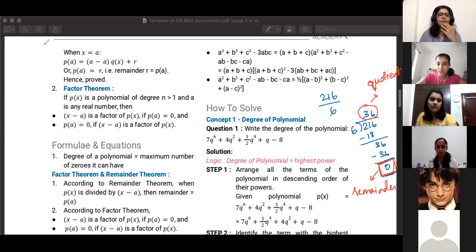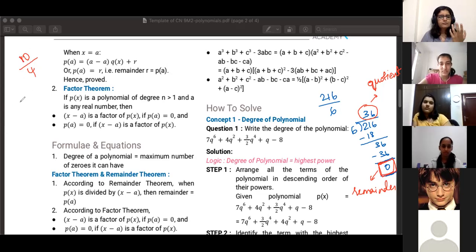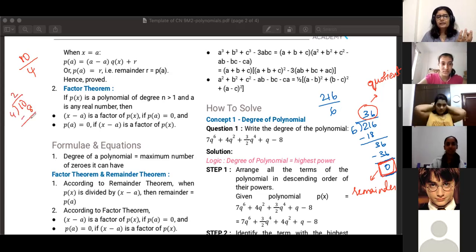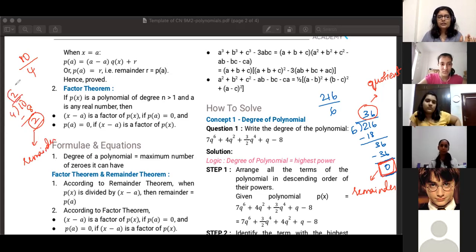So for example, if you had 10 and you were dividing it by 4, is it perfectly divisible? 10 by 4? No, ma'am. No, because when dividing 10 by 4, 4 2s are 8, and then 2 are remaining. It's not perfectly divisible, right? So what is remaining in the end is called the remainder, and the answer of the division is called the quotient. Okay.